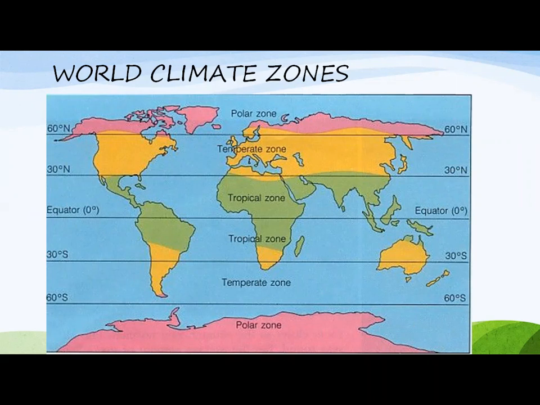Okay, now we will discuss the parallel lines. Here you can see some parallel lines. This is the first line, and this line is called Arctic Circle. This is at 60° north, which divides the planet Earth into the first zone, and this zone is called polar zone. And the next line is called Tropic of Cancer. This is at 30° north. This line divides planet Earth into another zone, and that zone is called temperate zone. The temperature in temperate zone is not too much cold, not too much hot.